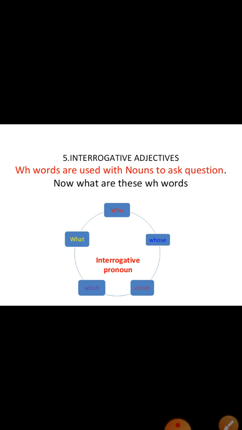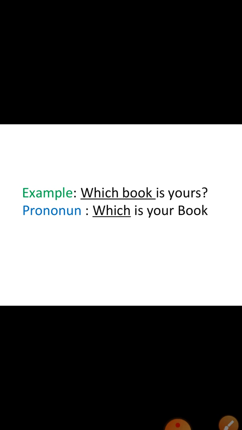Now let us see the interrogative adjectives. These WH words are used here to ask a question to a noun. So we will use WH questions to ask a question to the noun. So now what are the WH words? Who, what, which, whom, whose. Now let us see the example. Which book is yours? This is an interrogative adjective. Book is a noun, so which is an interrogative adjective.